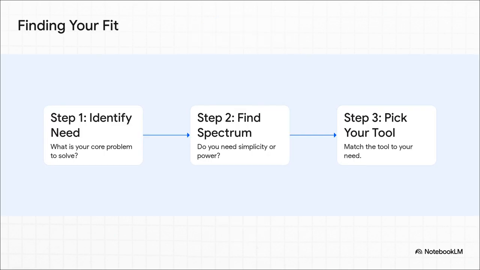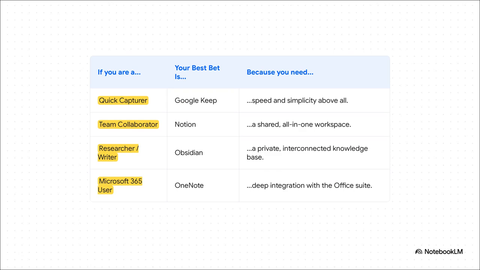So, let's just break it down into 3 simple steps. First, get really clear on your core need. Second, decide where that need falls on our simplicity versus power spectrum. And third, you just pick the tool that lives in that spot. It's that easy. All right, so here's the final breakdown. If you are a quick capturer, if speed and simplicity are everything, your best bet is Google Keep, no question. If you're a team collaborator who needs that shared all-in-one space, Notion is the clear winner. If you're a researcher or a student building that deep, personal web of knowledge, nothing beats Obsidian.